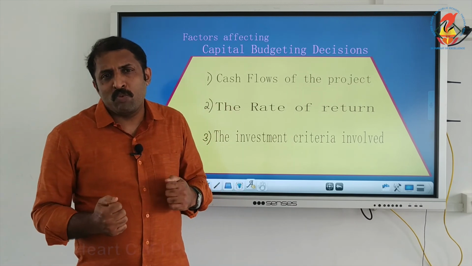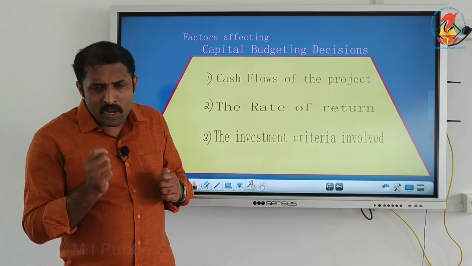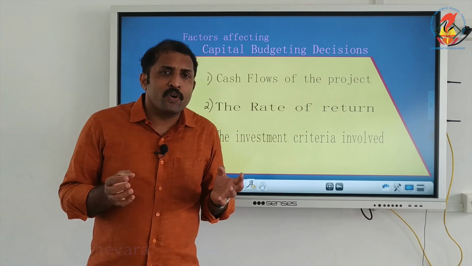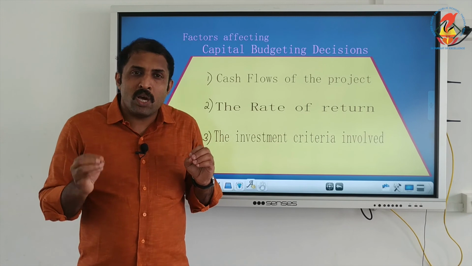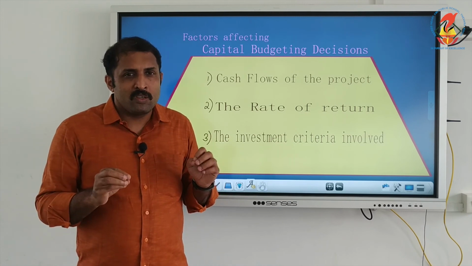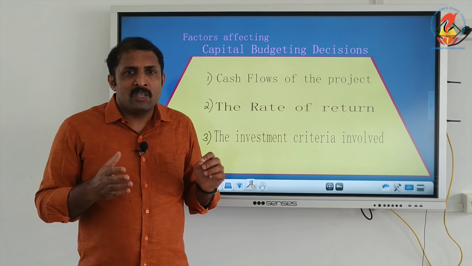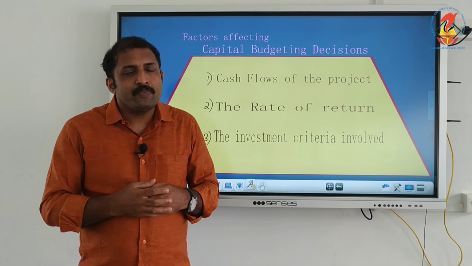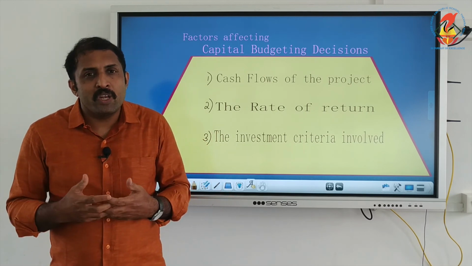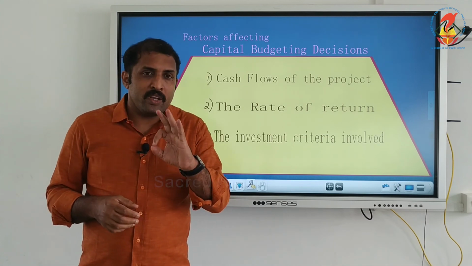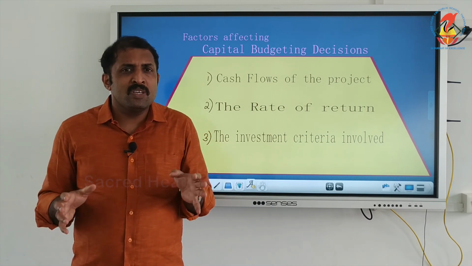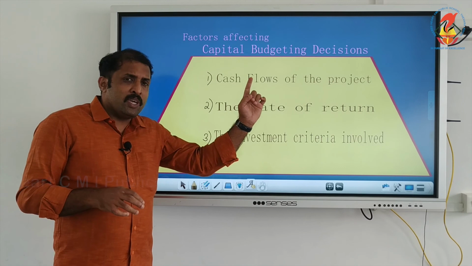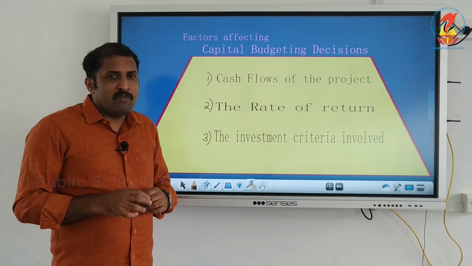So we have to analyze before making investment, on the basis of each criteria, and various techniques can be used for that. Those techniques which we are using to analyze each aspect, each criteria for capital budgeting, we call by the name capital budgeting techniques. So whichever criteria we have fixed must also be considered. Only after considering these factors will it be better to go for a long-term investment decision.